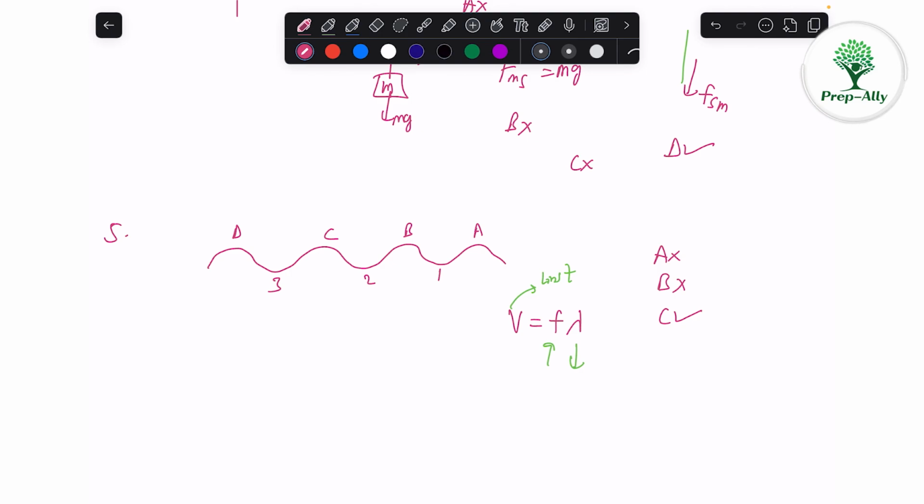D says the water particles travel from A to B. No, that is not correct. Water particles don't travel, they just move up and down like this. So option D is incorrect. So the correct answer for 5 is C.